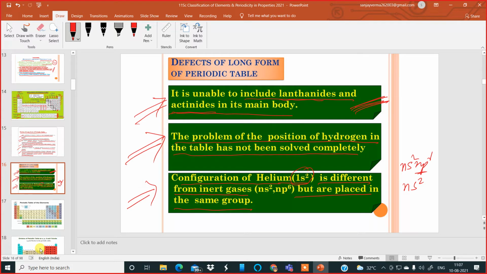So these are the three defects. You may read several times to keep them in your mind, which will help you answer some objective questions in the compulsory part of your question paper.